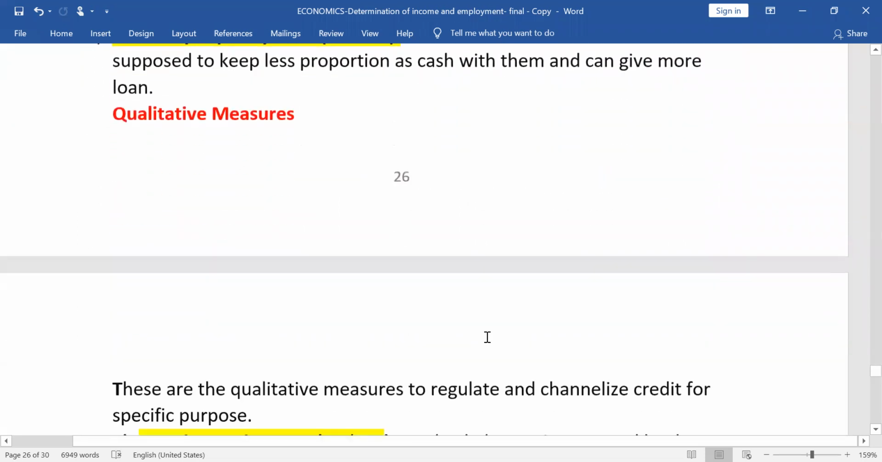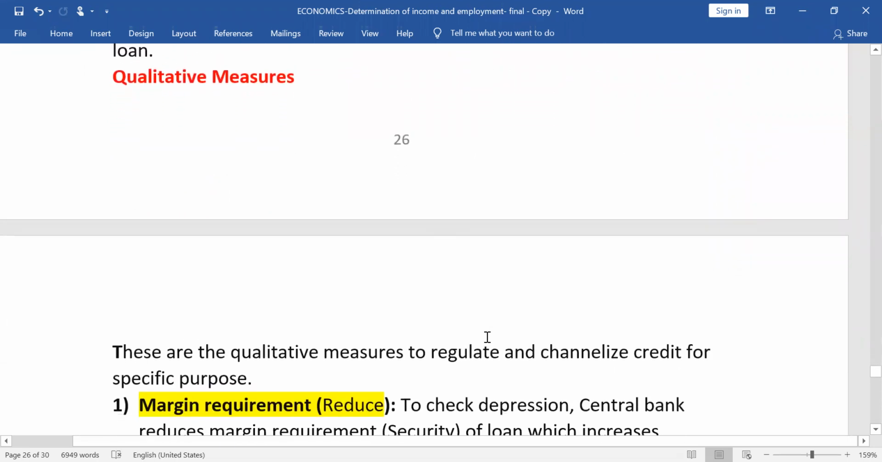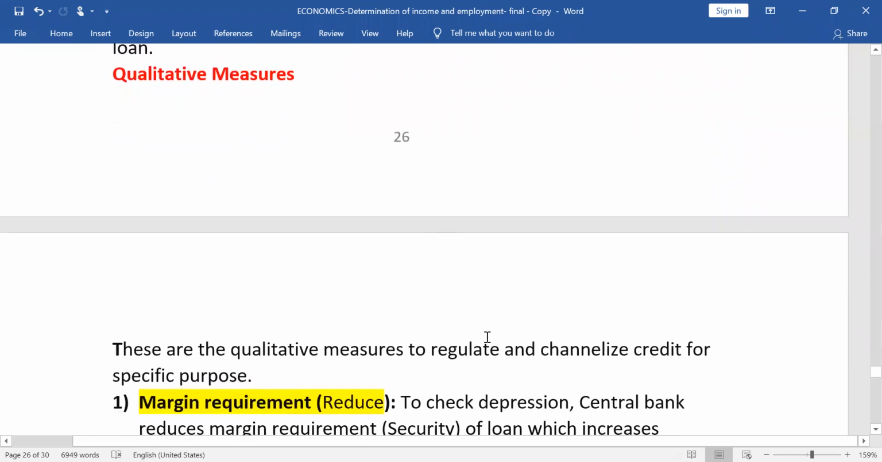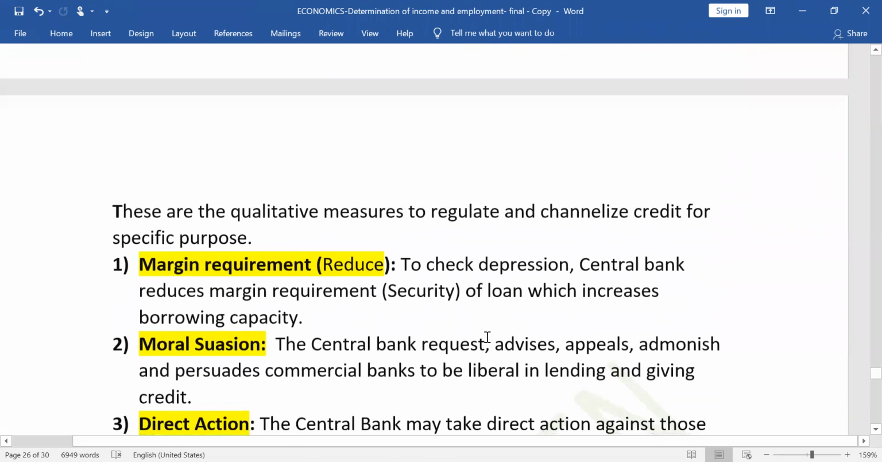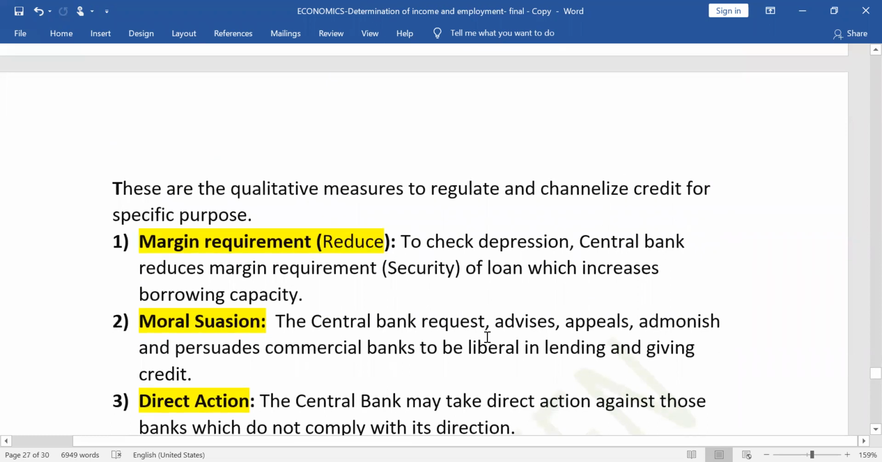Now we will move to qualitative measures. Qualitative measures are those measures which are adopted by the central bank to regulate and channelize credit and money supply in the economy. Margin requirement is one of that. Margin requirement should be reduced. Margin requirement means the security amount or the collateral. When anyone is taking loan, they have to keep something as security in the bank or as collateral in the bank. That portion should be reduced so that people can easily take loan.